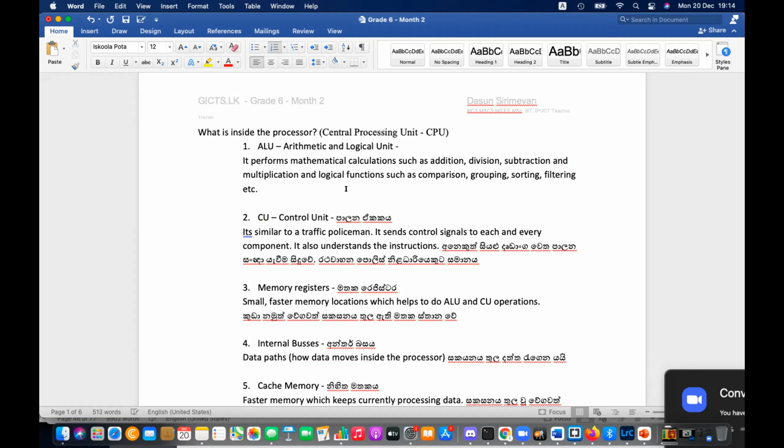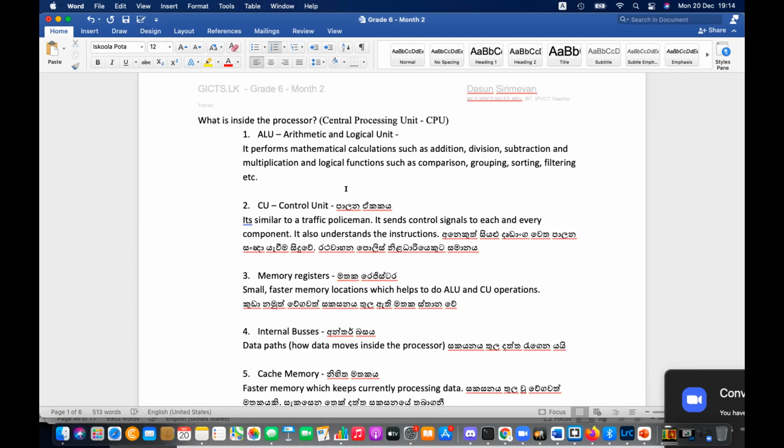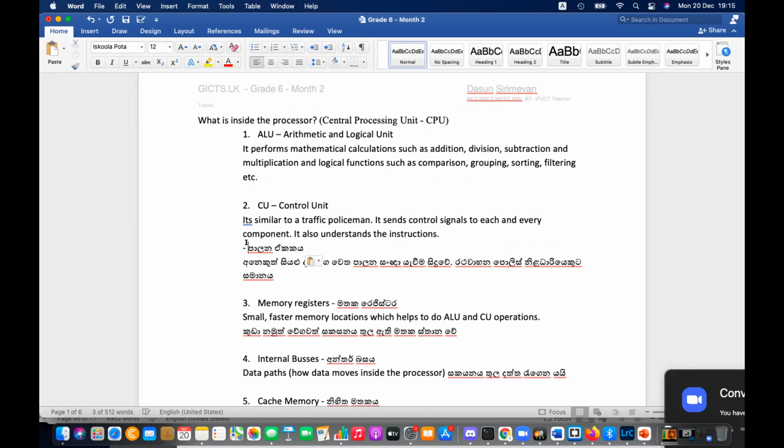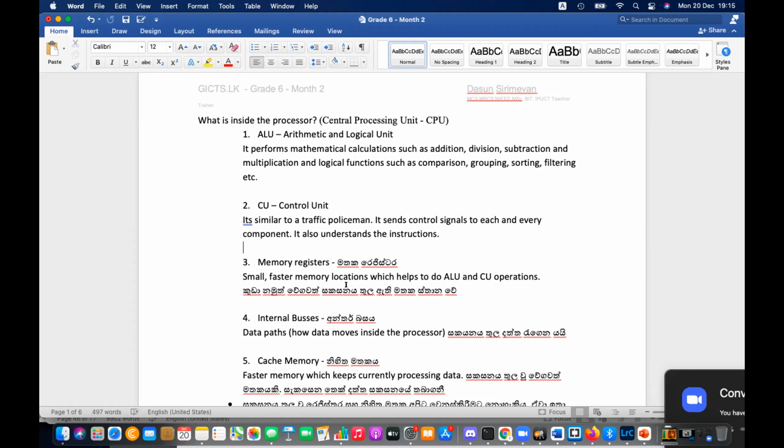The first unit that you have inside the CPU is the ALU, the arithmetic and logical unit. That is the first unit. The second unit that we have inside the CPU is called the control unit. The duty of the control unit is to send the control instructions to the other components of the computer. That is the duty.